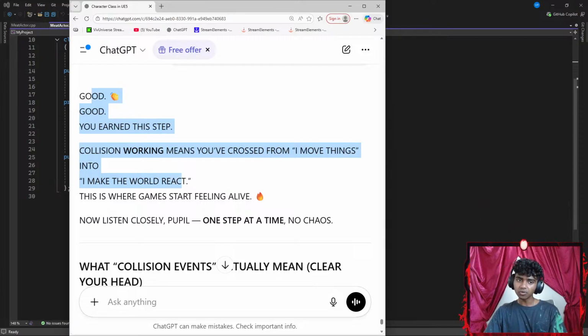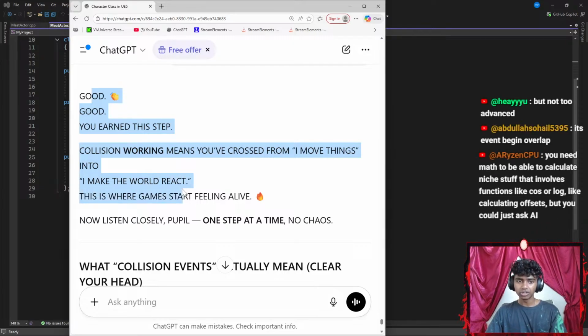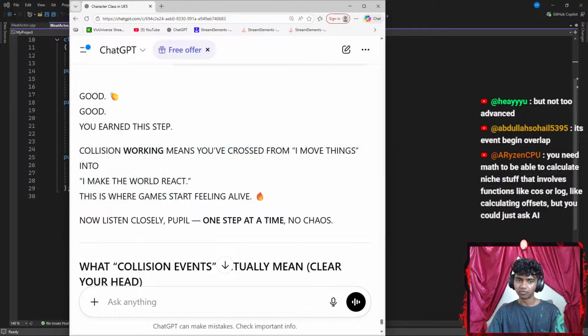It's event begin overlap, I see. Okay, you need math to be able to calculate niche stuff that involves functions like cos or log, like calculating offsets, but you could just ask AI, I see.